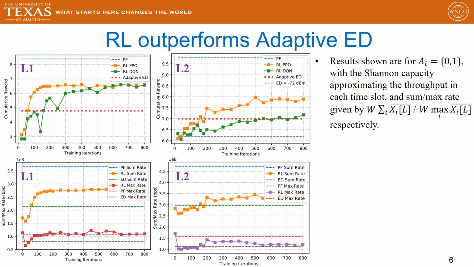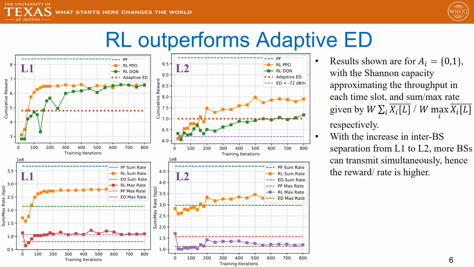The results show how both the PPO and DQN based RL algorithms outperform a genie-aided configuration adaptive ED threshold. As we can see, the cumulative reward earned on both the layouts is higher, and this is reflected in the higher sum rates obtained by both algorithms as compared to the adaptive ED baseline. We can also see that with the increase in inter-base station separation from L1 to L2, more base stations can transmit simultaneously, hence the reward earned and the rate achieved is higher.